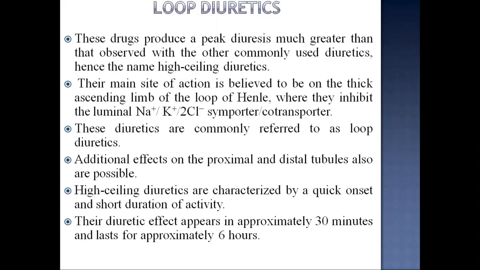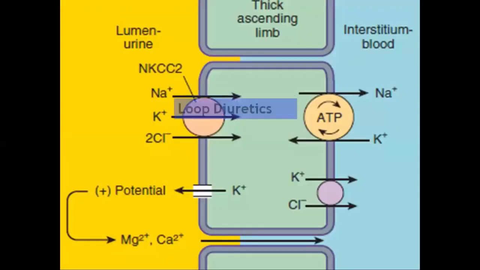High ceiling diuretics are characterized by a quick onset and short duration of activity. Their diuretic effect appears in approximately 30 minutes and lasts for approximately 6 hours. So here you can see this sodium potassium chloride co-transporter will be the site for the mechanism of action